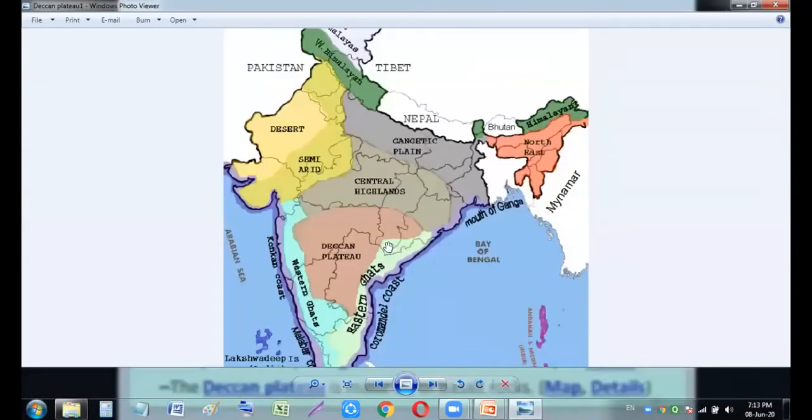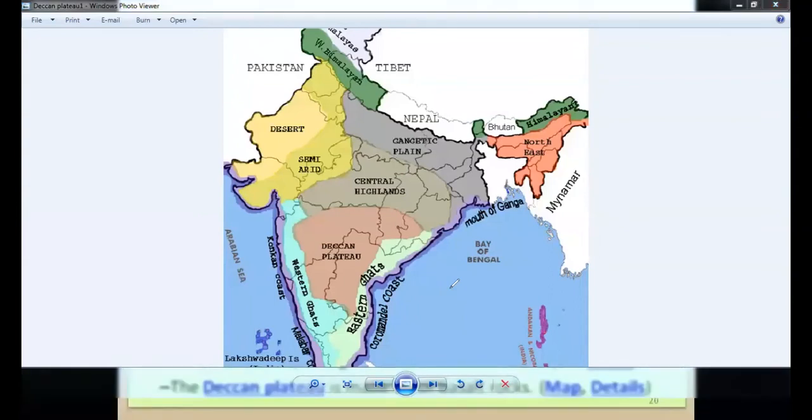This is the map of India, and you can see over here the Deccan Plateau is there, and it is making like a triangle. Let me show you with the help of my cursor also, my dear students. Where is it? Yeah, I found it. You can see over here that it is forming like a triangle. The Deccan Plateau is this. You can see this blue line. बहुत सारी states को होते हुए ये जा रहा है. It is crossing almost 7 states, my dear students.